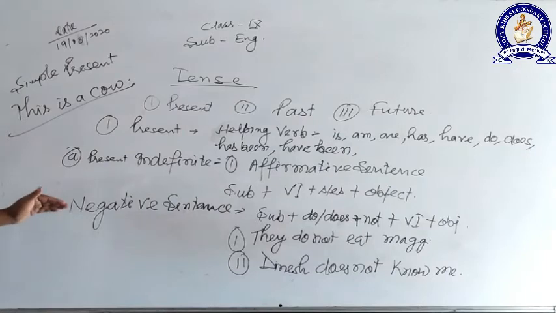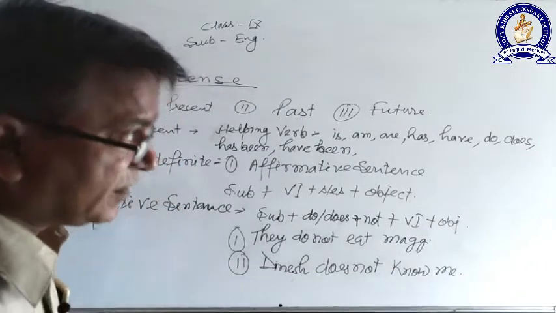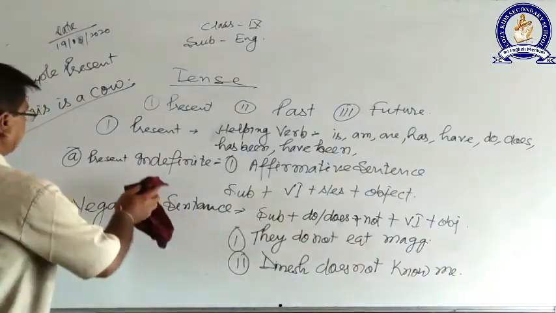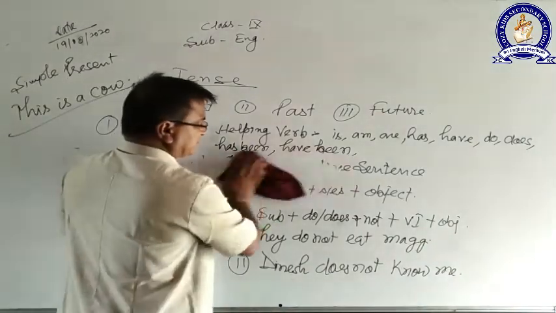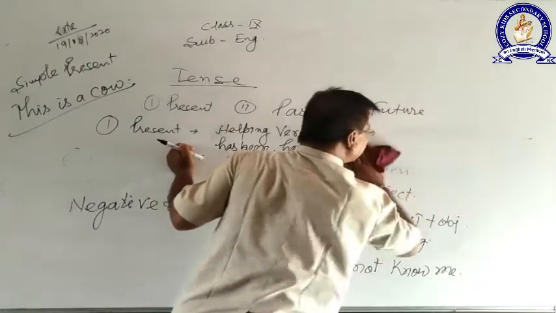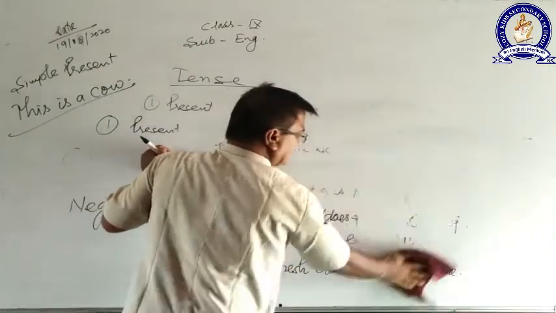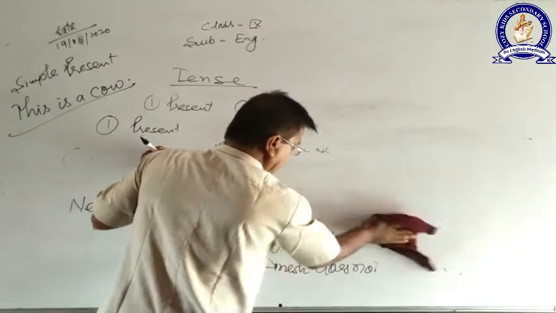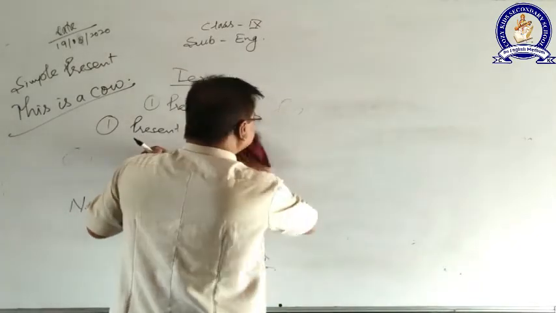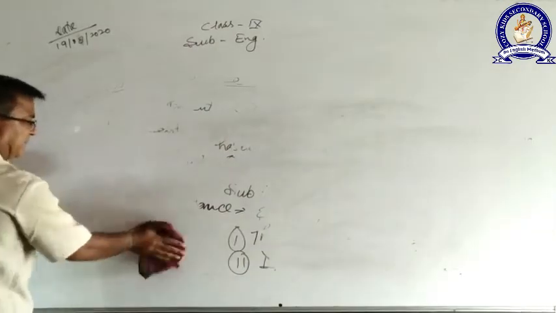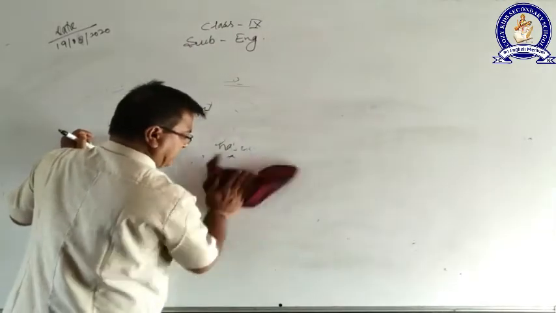After the negative sentence, the third part of this tense is the interrogative sentence. Now I am rubbing it. Present indefinite is also written as simple present.